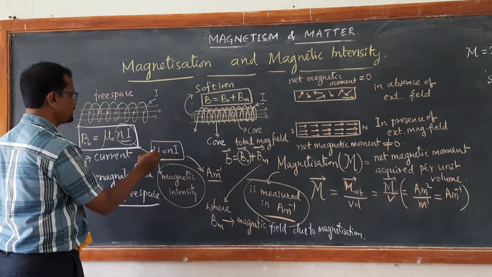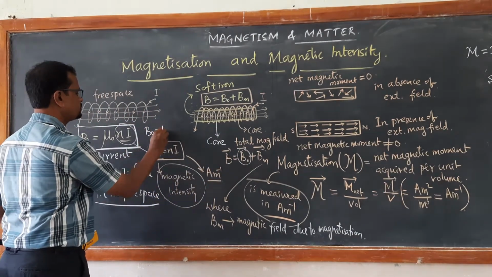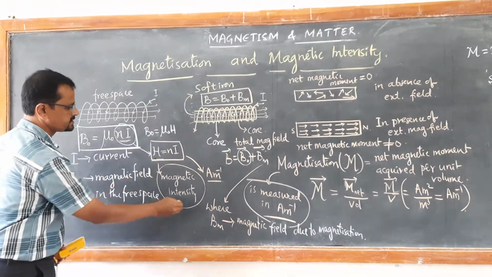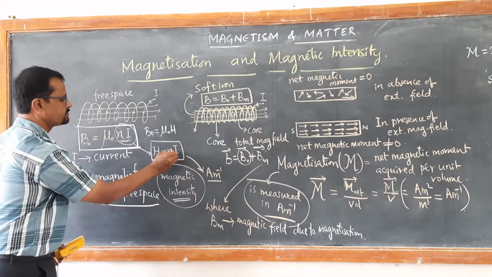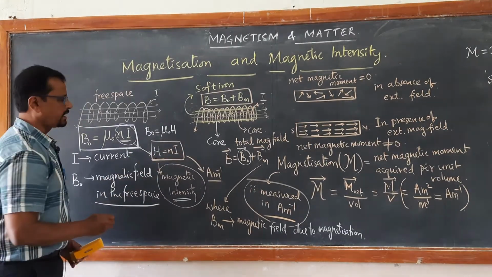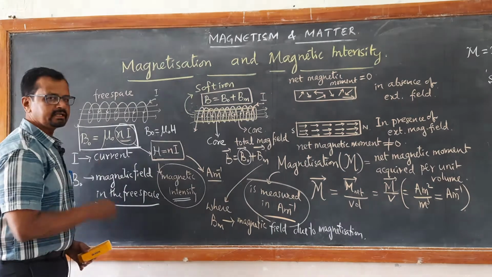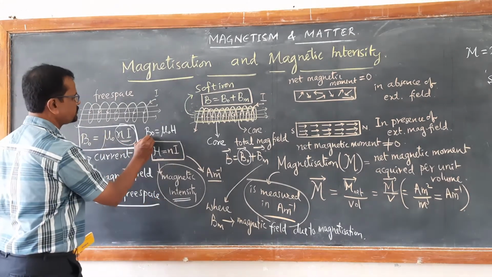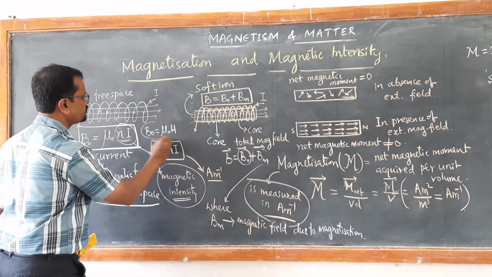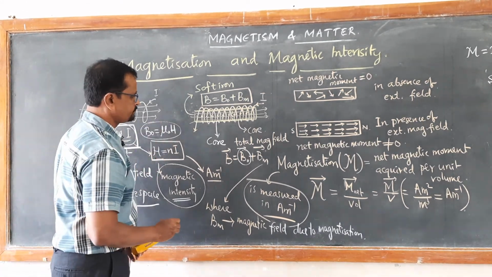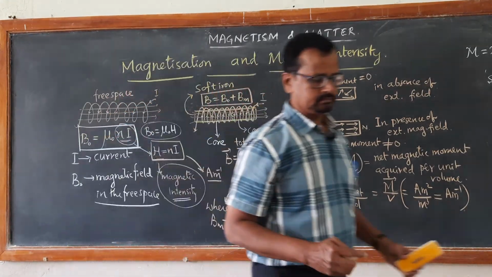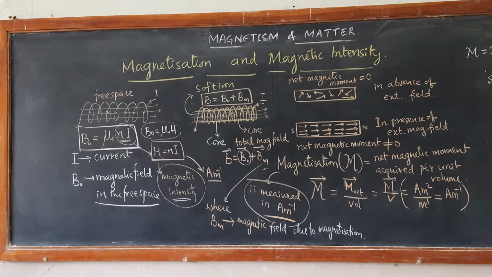Now we are understanding what is B naught. I can write B naught as mu naught H. Look here, I have taken this Ni as magnetic intensity due to number of turns per unit length, and the current. The product of number of turns per unit length and the current is taken as magnetic intensity, which is external factor. So B naught is therefore can be written as mu naught H, right? And in the same way, how Bm can be written, let us see. That can be also written as mu naught M.